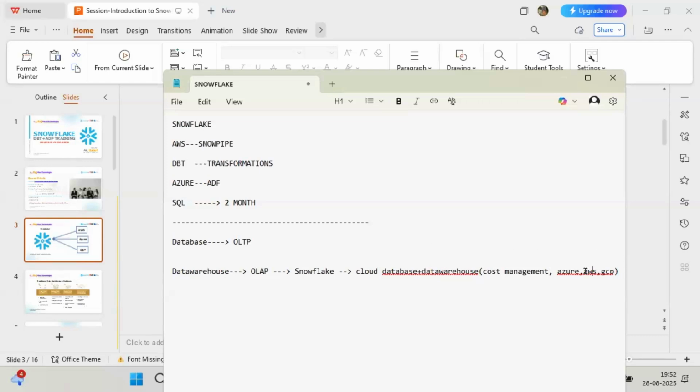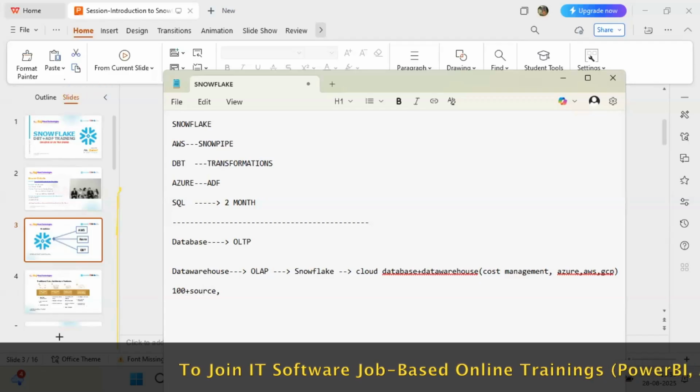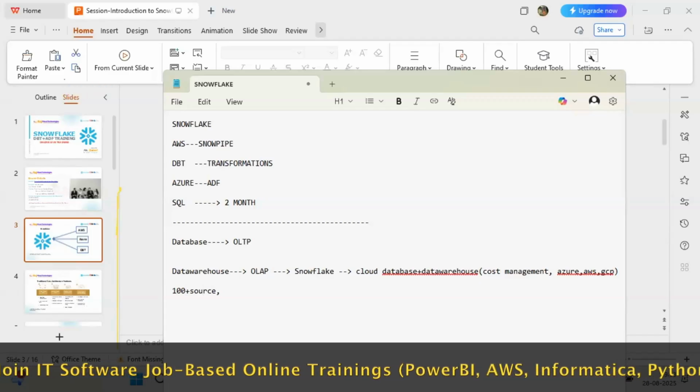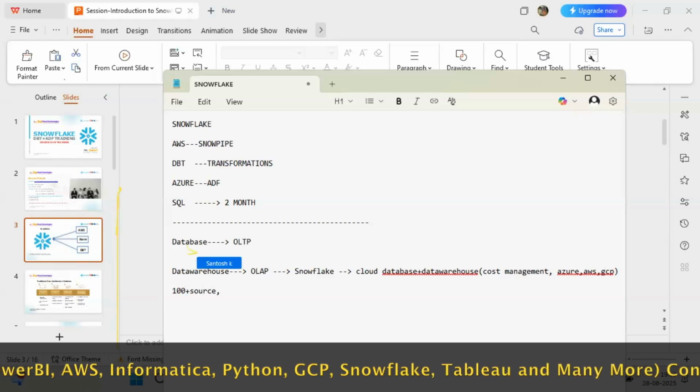Okay, all these benefits are there, guys. It can connect with 100 plus sources, in different ways, and different reporting tools too. So it's like an all-rounder. You don't need to believe me. If Snowflake were not a good technology, we would not find this many opportunities. If we are able to see the opportunities, it means the client has done a lot more R&D than me.